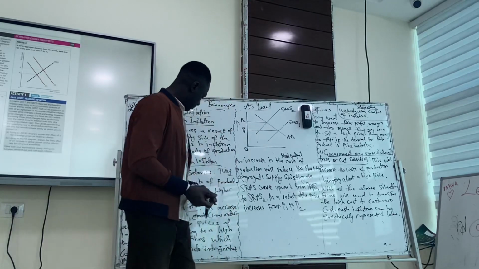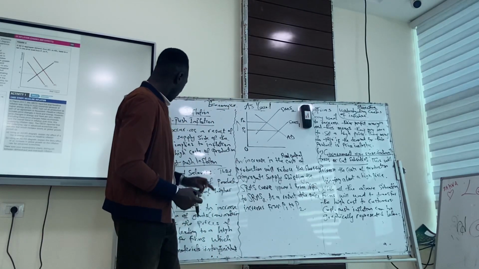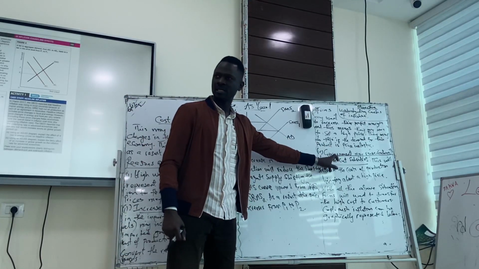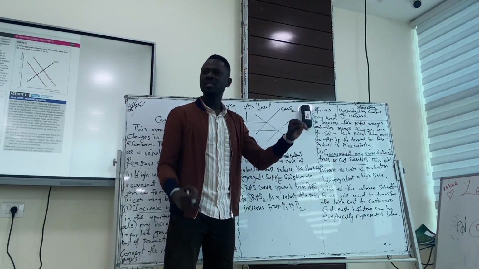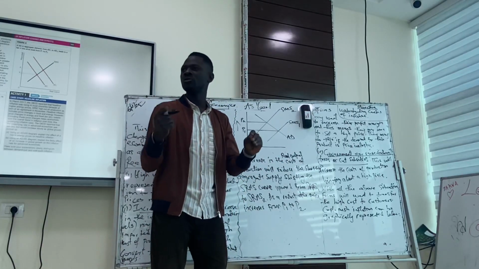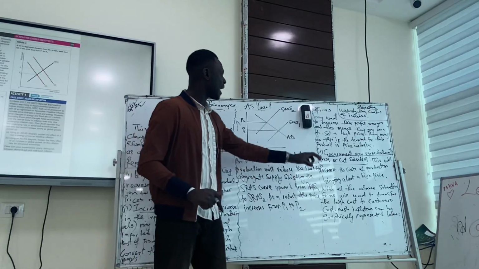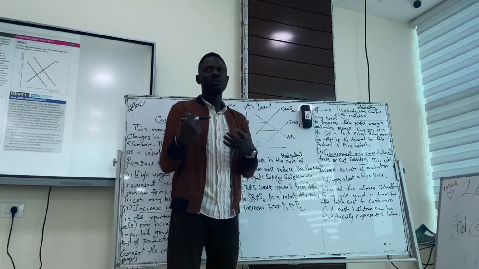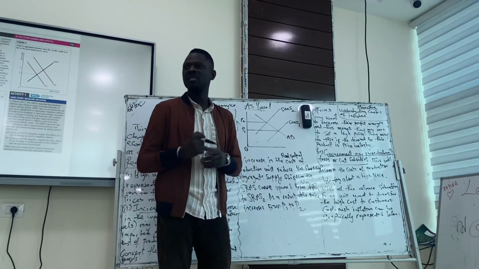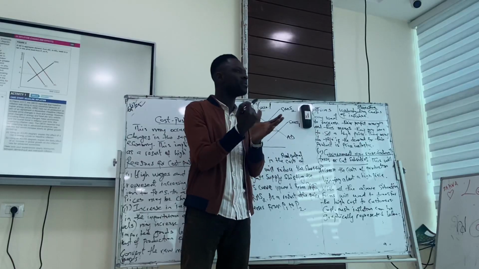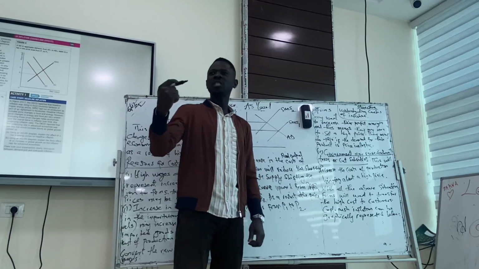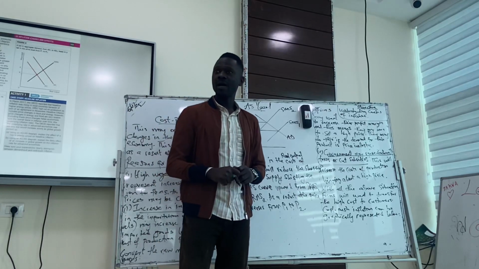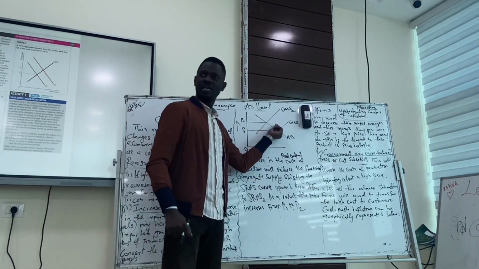I'm going to say it again. Increasing imports, government cutting subsidies, or government increasing indirect taxes will reduce the quantity supplied of goods and services within the economy, because a high cost of production will not be an incentive to produce more. No firm will want to produce when the cost is increasing, because it means you won't be making more profit. So not making profit means you become demotivated to produce more. As a result of that, there's going to be contraction in the supply curve.